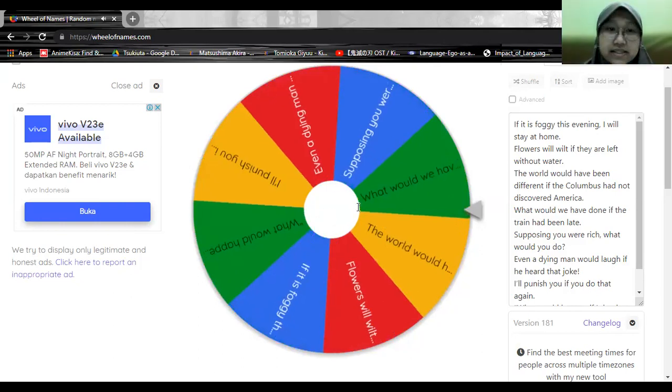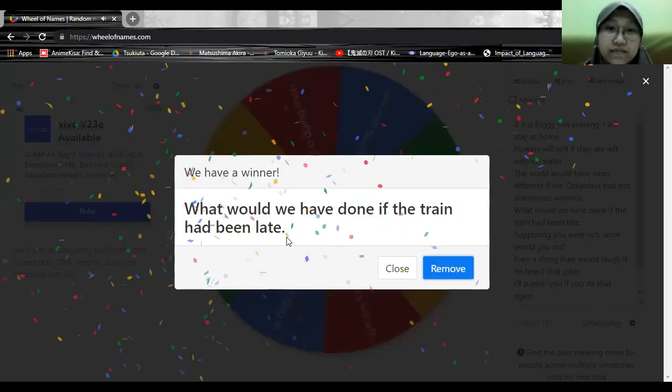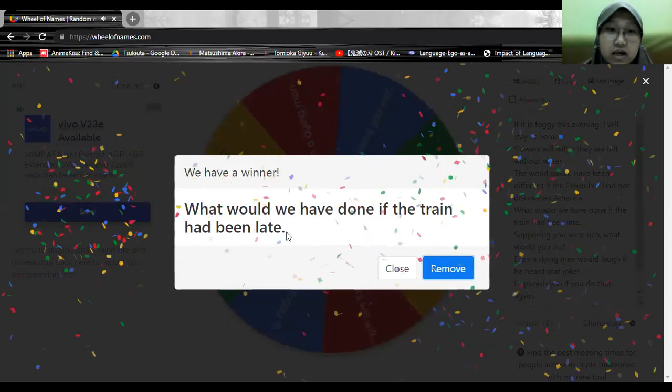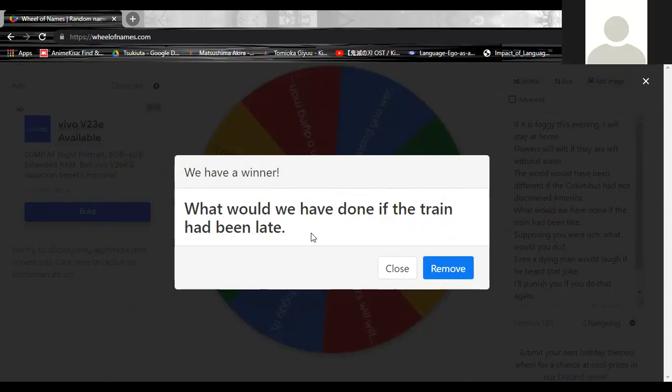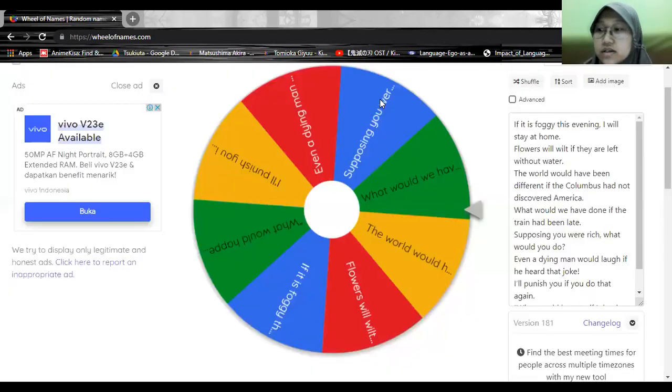Okay, so the last example is: what would we have done if the train had been late? Sorry, this is a typo. It should be a question mark instead of a full stop. For this one, I want Aya to answer, please. My answer is it is conditional sentence type 3 because it is an unreal condition in the past. Yes. That is correct. Thank you, Aya. All right, that is all for the game.